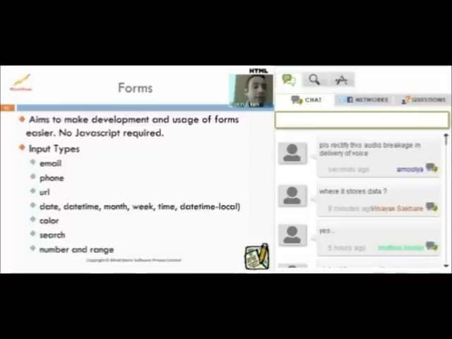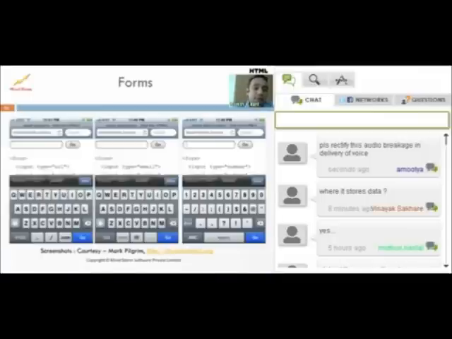So what HTML5 has done is that it's created several input types. You must be familiar with the normal HTML input tag. So what you need to do simply is say input, and then you say type equal to email, or type equal to phone, or type equal to URL, and then the browser takes care of rendering the right thing for you. Let's look at sample screenshots, and then we'll see the code also.